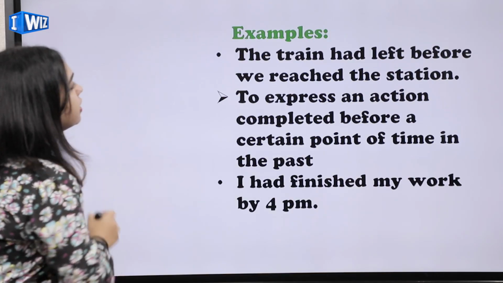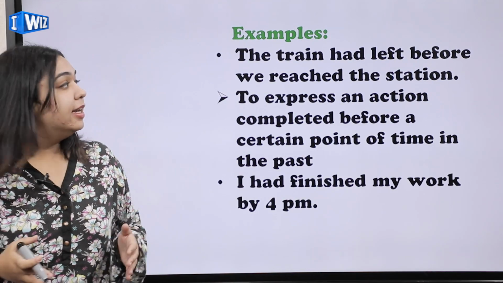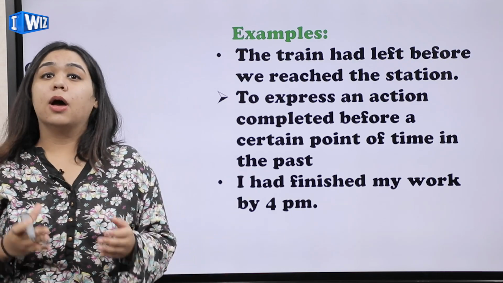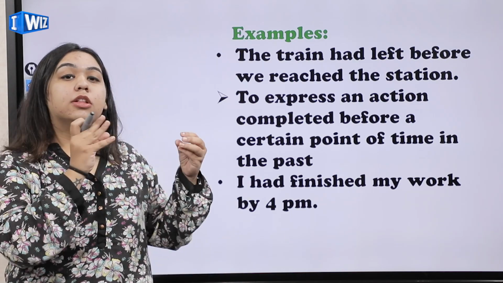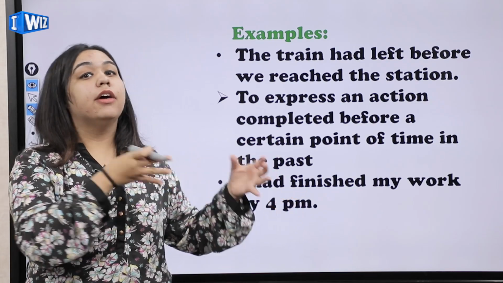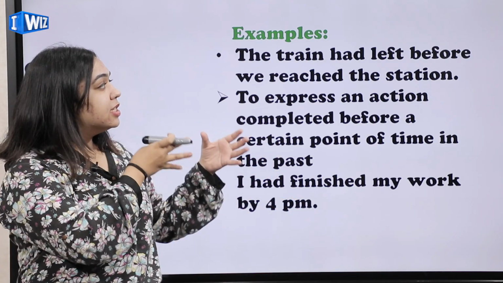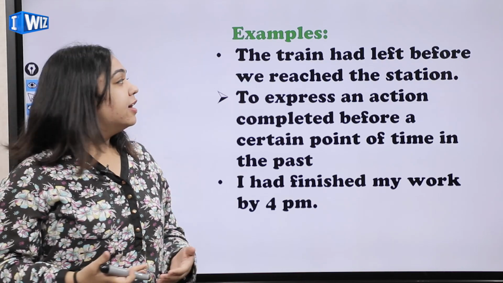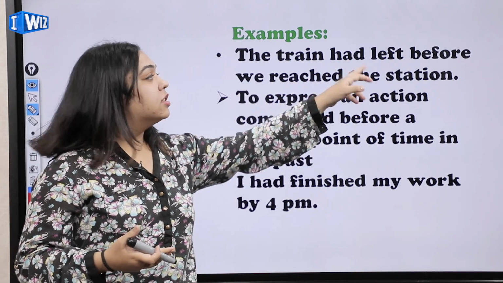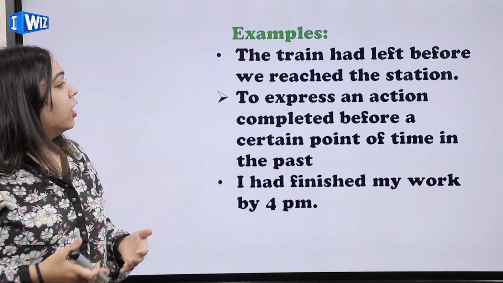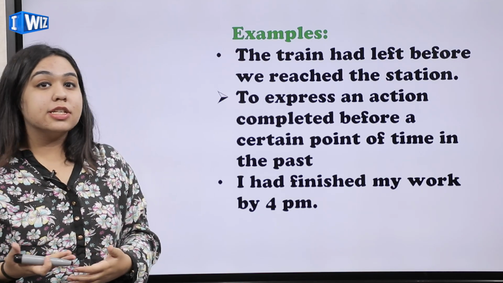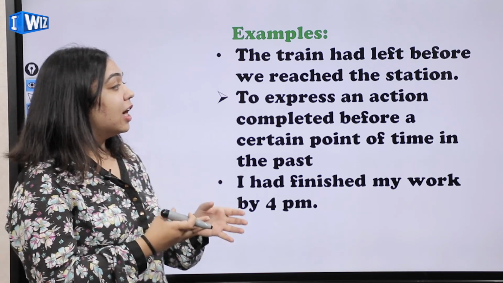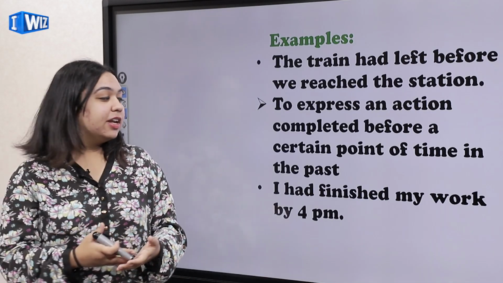Now some examples are: the train had left before we reached the station. अब दो actions perform हुए हैं, मतलब in the past the train also left और हम भी पहुंचे थे. So this tells us what happened first and what happened next. That's when we use this tense. So you will see had plus V3, left. The next way you can use this tense is to express an action completed before a certain period of time.